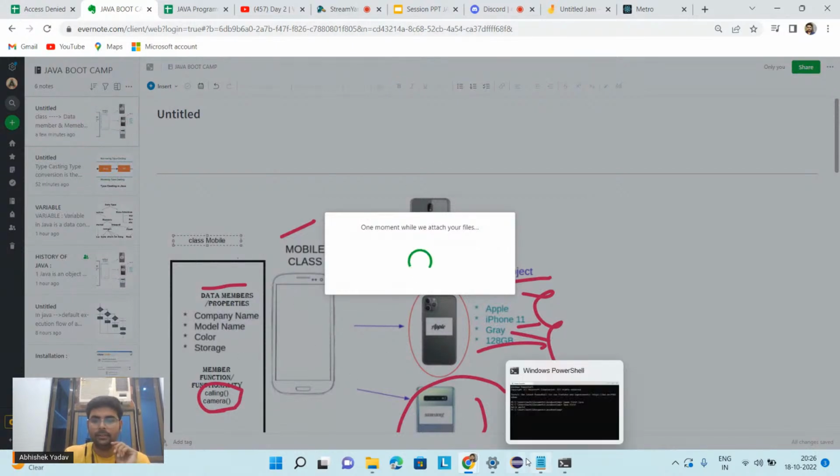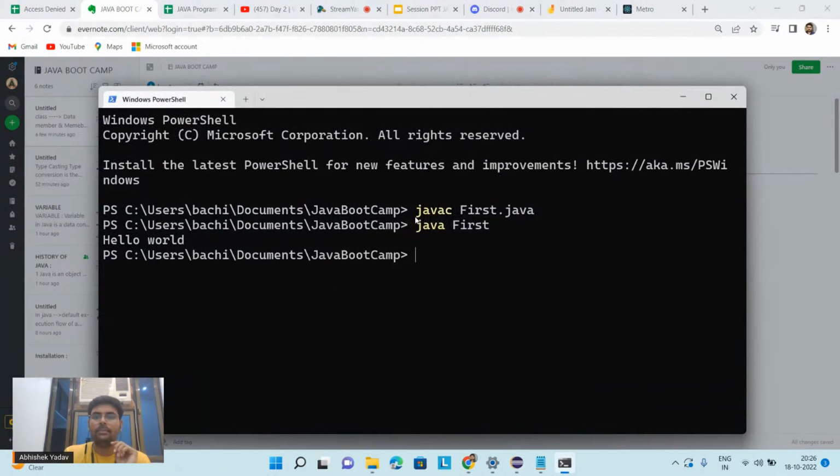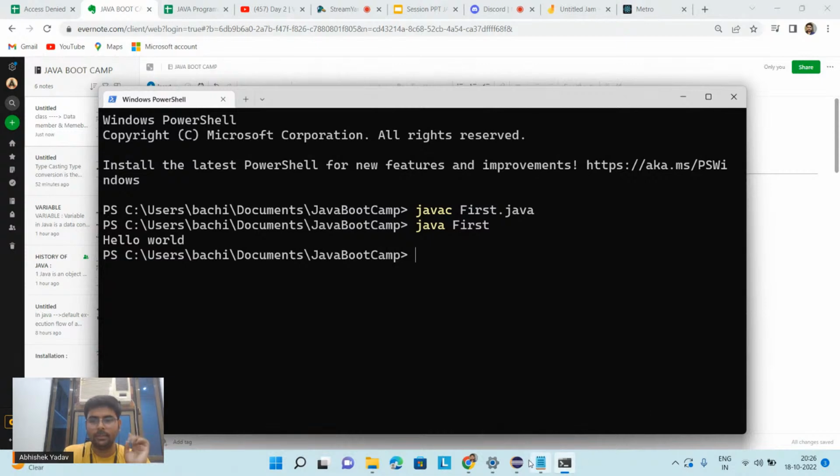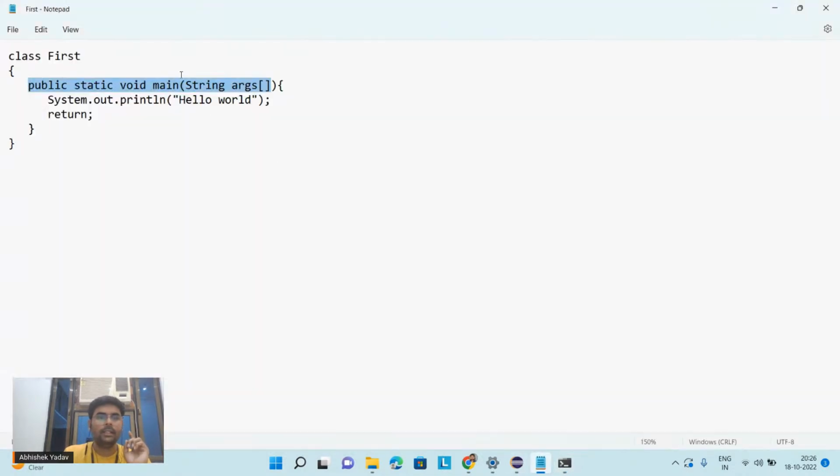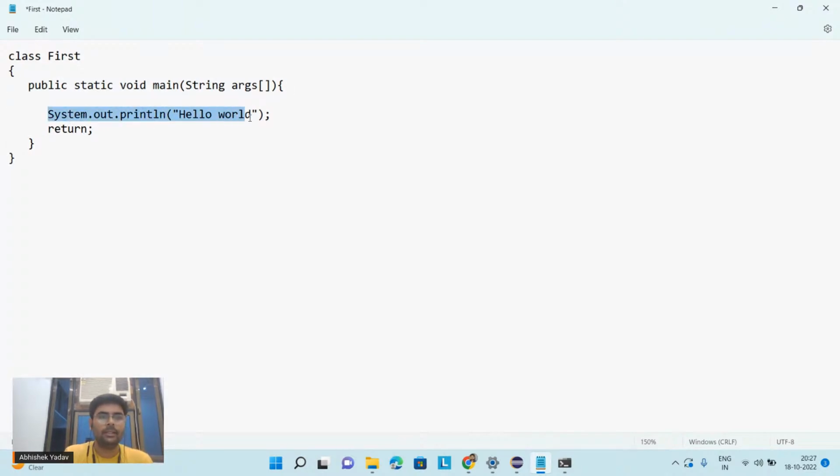Give me 1 minute here. So here you have a program, that is first. Let's try to print the value of the argument here. That is my command line argument, String args. Here you have to write args.